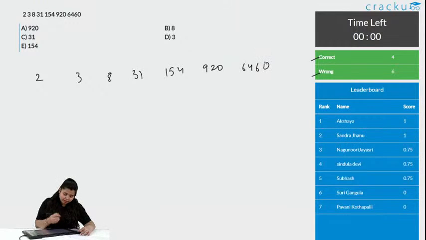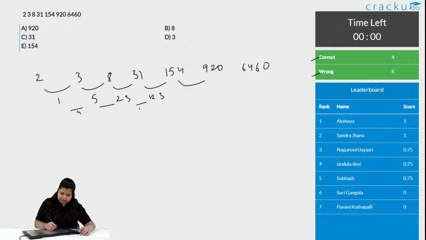Again, see the difference, proceed the same way. 1, 5, 23, this is 123. But as we are going here, can we see a pattern? Here the increase is 4, here there is something else, here there is something else. That means no need to just keep on subtracting and wasting your time.